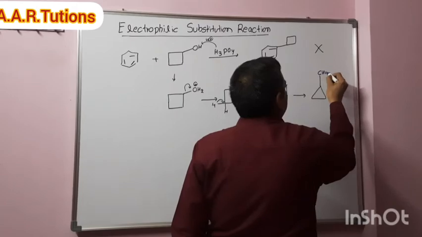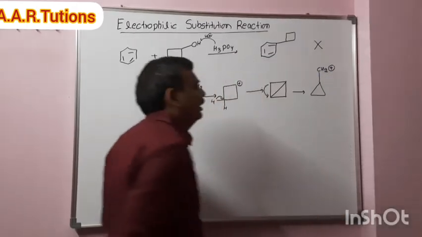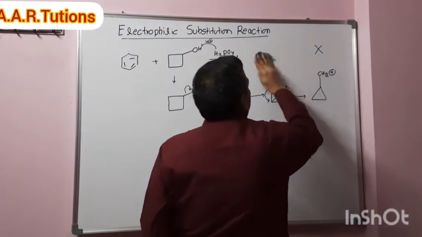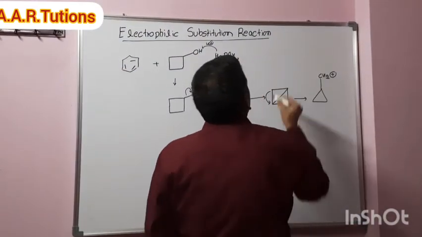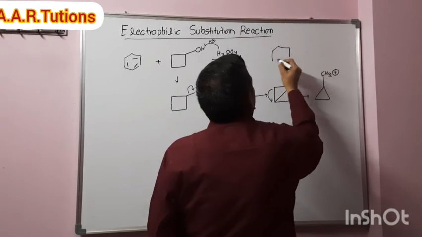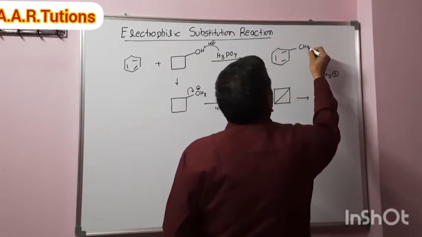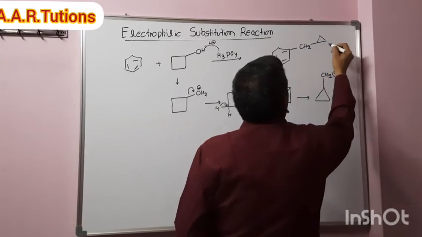This is the electrophile that will attack on benzene. Then the correct product formed is CH2. This is the product formed.